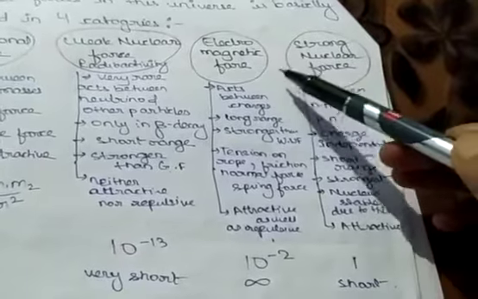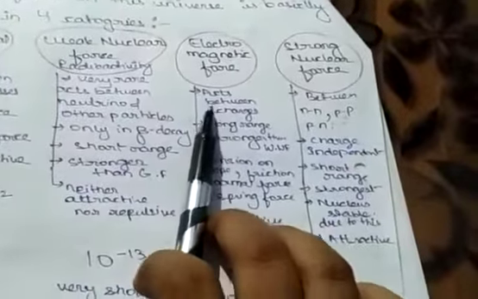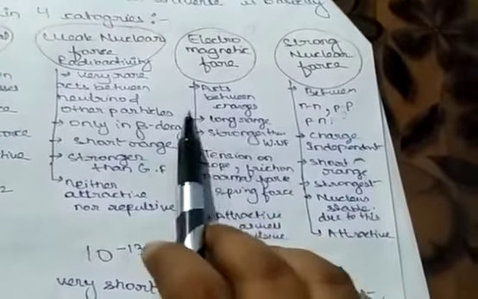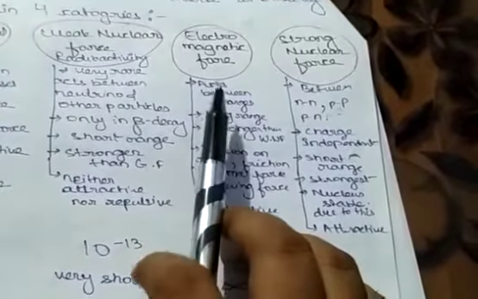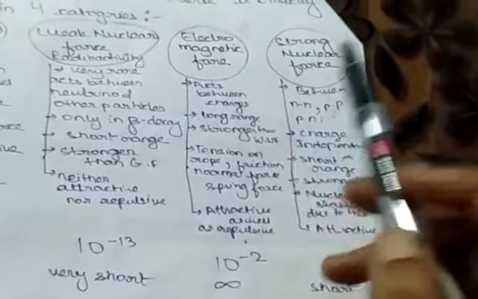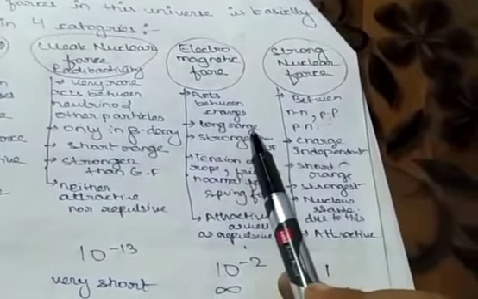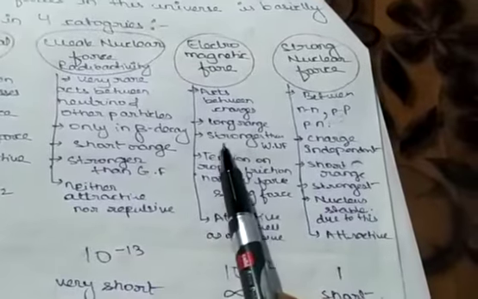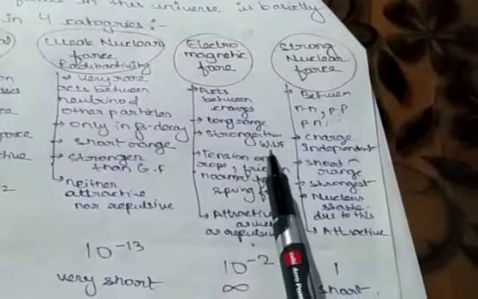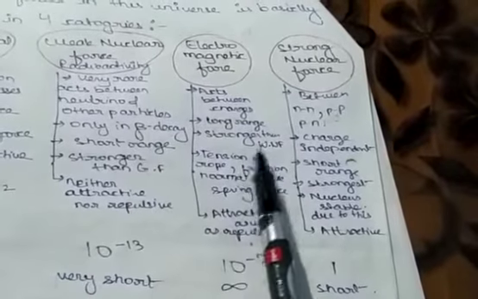Then next is electromagnetic force. What is electromagnetic force? As the name suggests, it is the force that acts between charges, two charged bodies, or when there is a force of attraction between two charges, we say it is electromagnetic force, or magnets. So these are long range. Again, like gravitational force, electromagnetic force is also long range. Then it is stronger than your weak nuclear force.